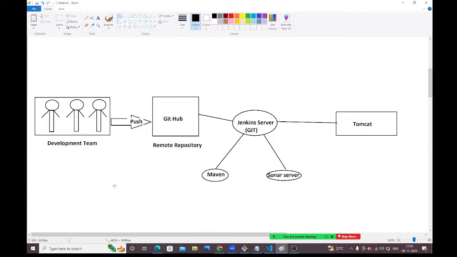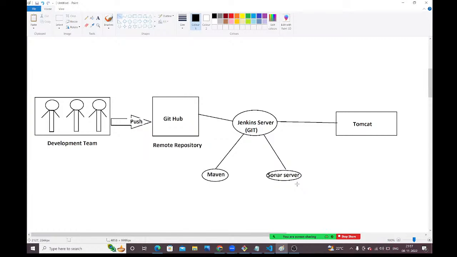Guys, in the code, if they add a comma, if they add a full stop, if they give a space also, they need to commit the code into the GitHub repository, guys. If they do any small, minor activity in the code, compulsorily they should commit those changes in the GitHub repository. So like this, per day 100 times, more than 100 times, assume they are committing the code into the GitHub repository. Every time they will come and inform the operations team. Operations team should do all these activities every time, guys. Is it possible to do all these things every time?